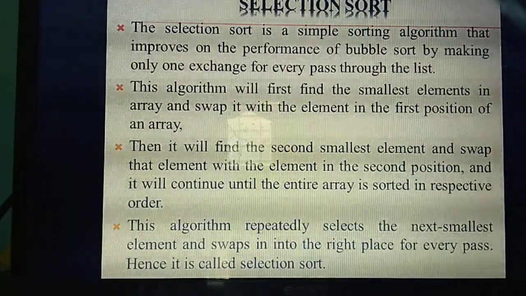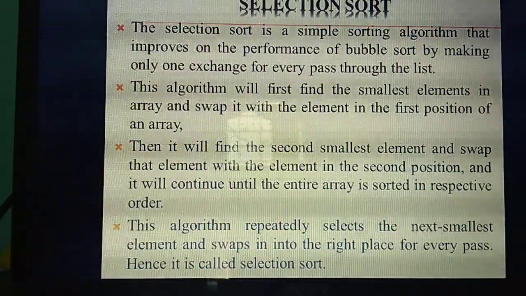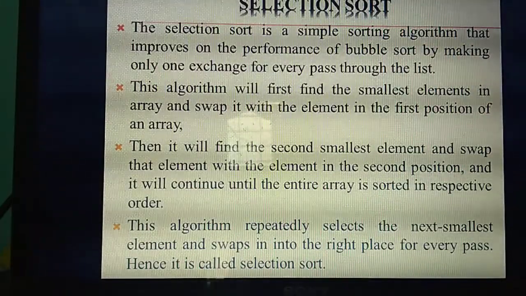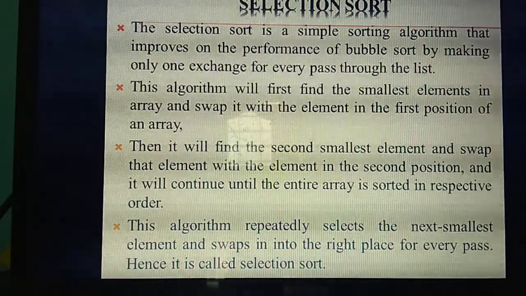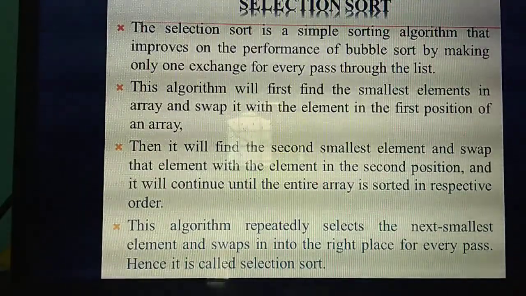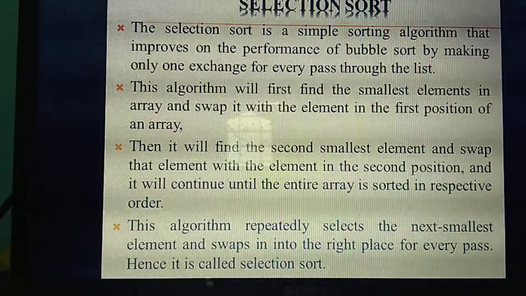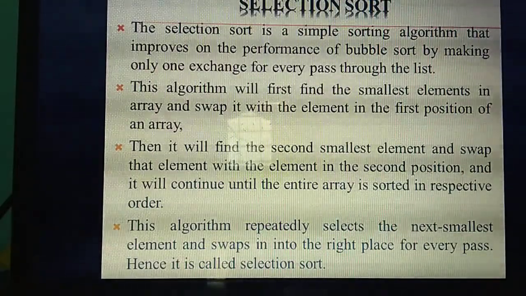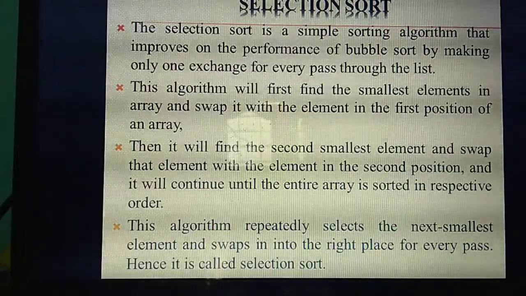So next, what is the second step? What does this selection sort algorithm do? It will find the smallest element in an array, like the bubble sort algorithm. Here also it will find the smallest element. But bubble sort is not like that; it compares only pairs of elements, isn't it? Selection sort is not like that. In the whole list it will take the smallest element.